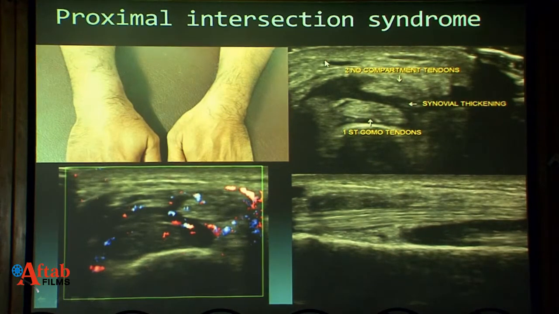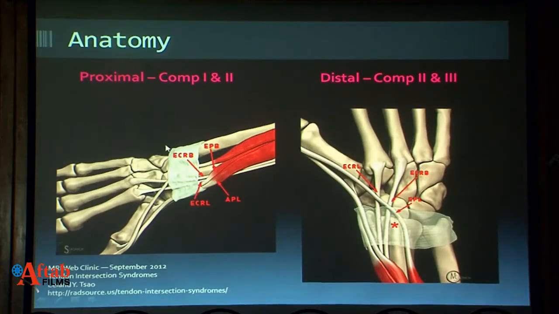There is overuse tenosynovitis of the dorsal compartments of the wrist. This is proximal intersection syndrome between the first and the second compartment. We have seen the anatomy yesterday in detail. There is thickening of the synovium, increased vascularity, all the signs of tenosynovitis, and this is proximal intersection syndrome. Proximal is between first and second. Distal intersection syndrome occurs between second and third compartments with the respective tendons.